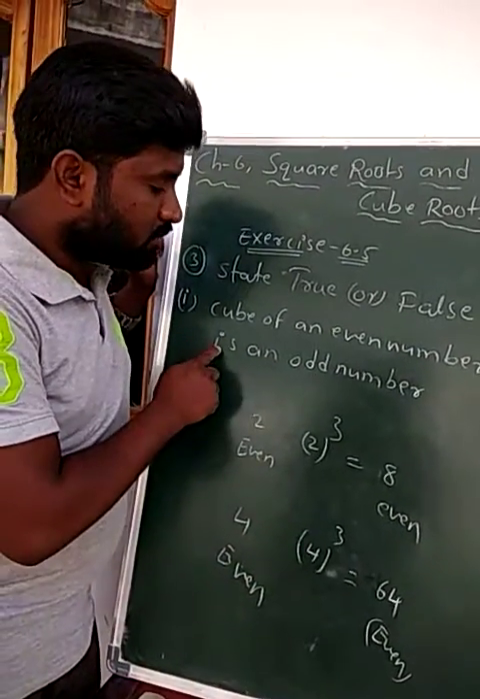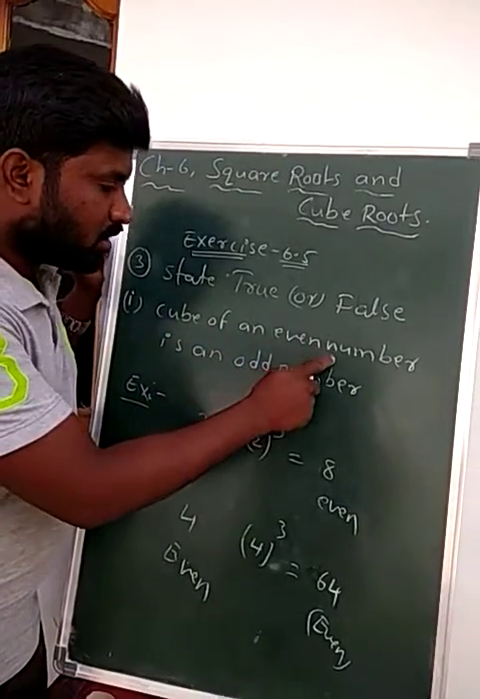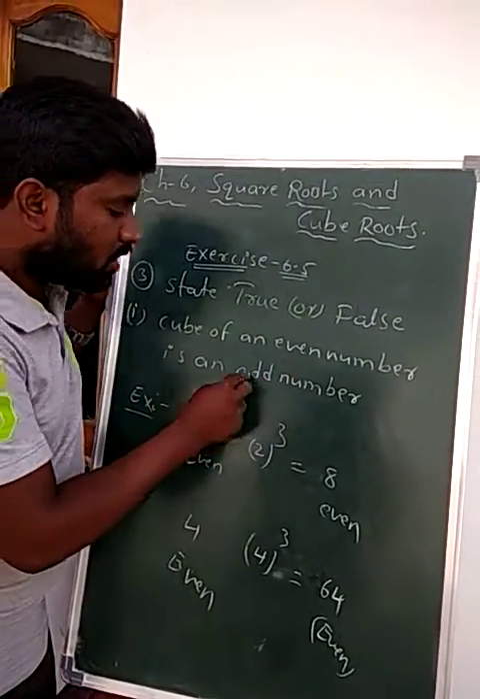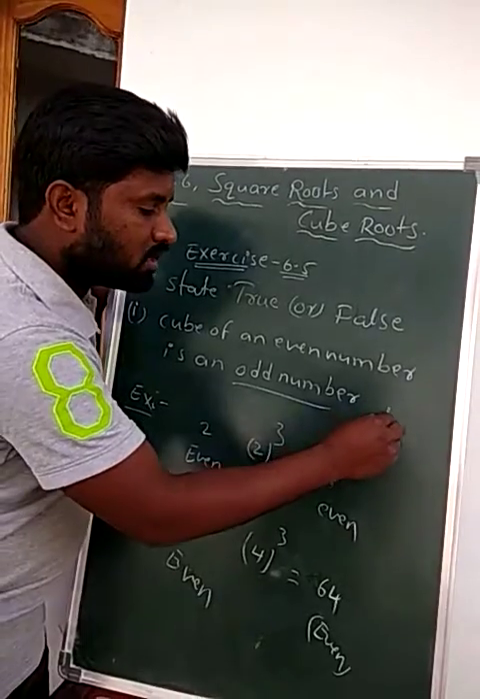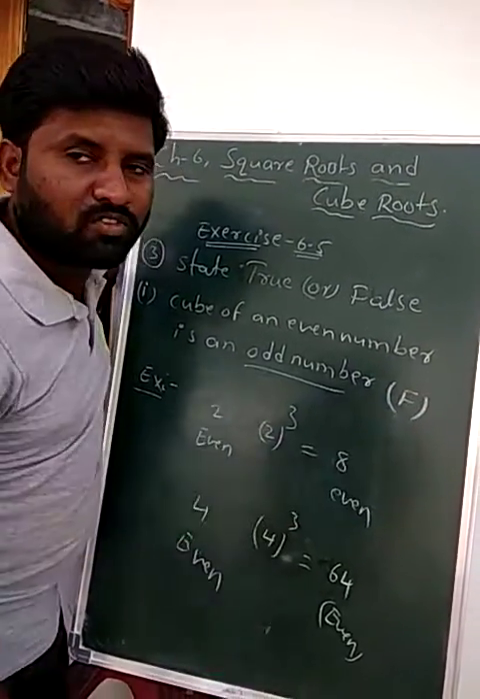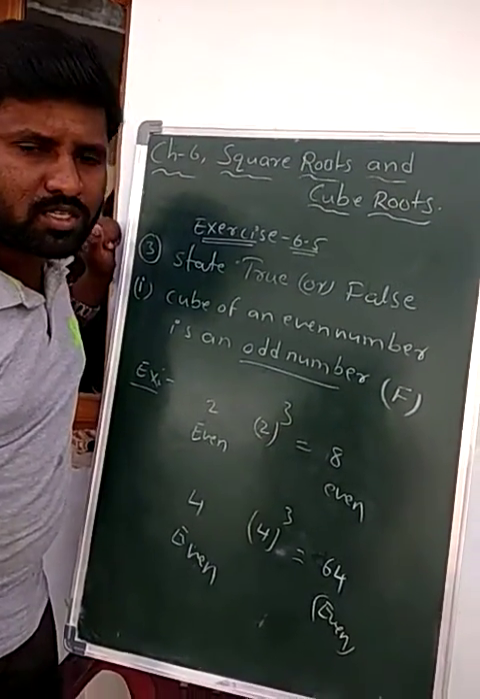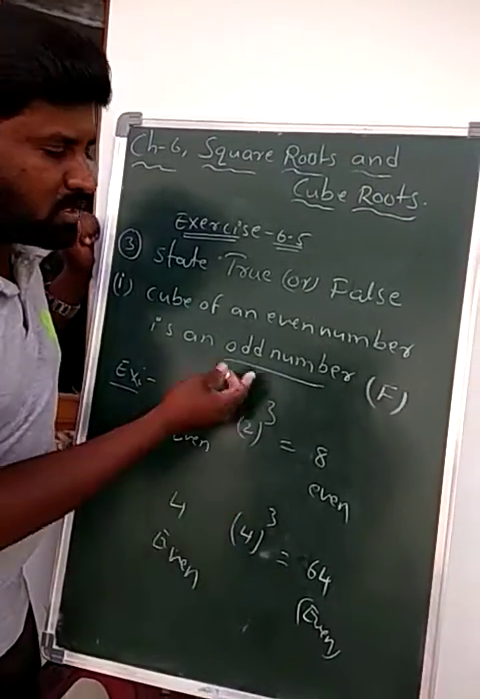But here the given statement is the cube of an even number is an odd number. So that's why the given statement is what, Nana? A false statement. Okay, students, so this is the explanation for this statement.